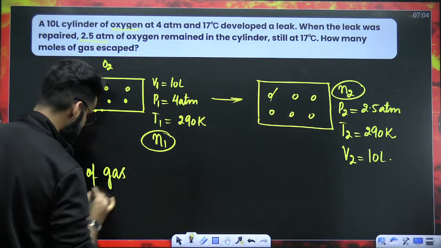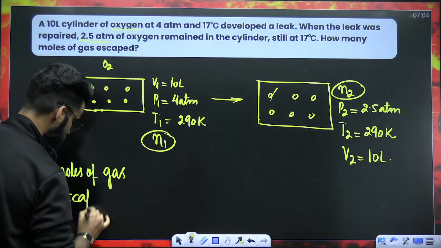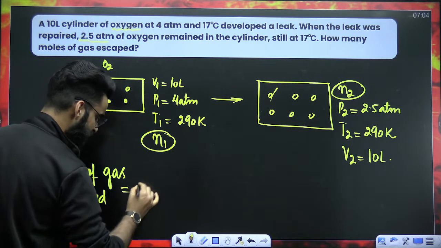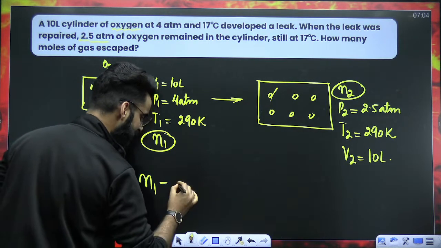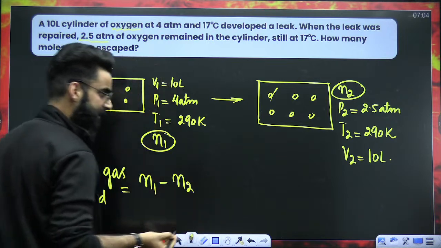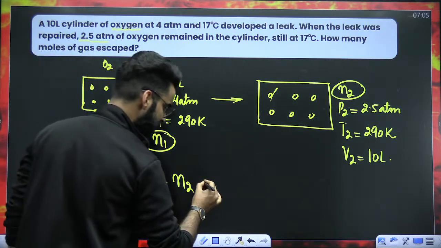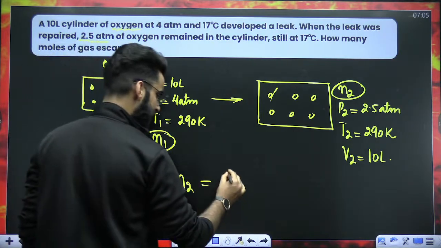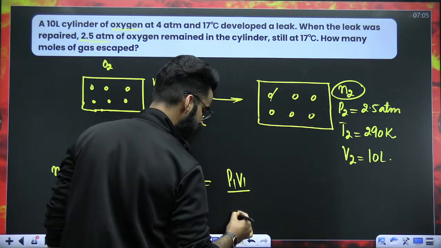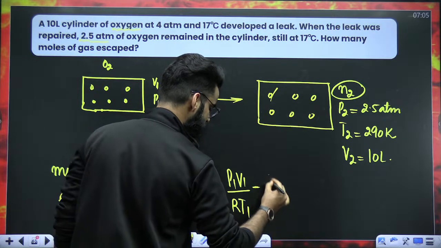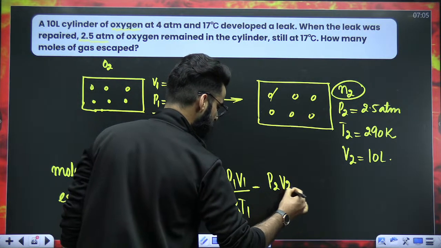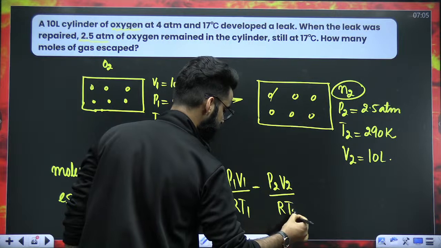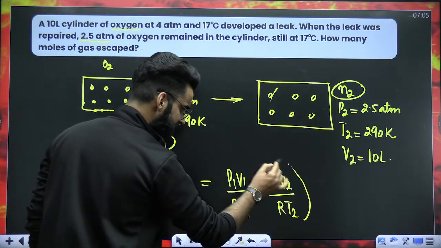How many moles of the gas escaped? Initially I had N1 moles and finally I'm left with N2 moles. So N1 minus N2 gives me the total moles of the gas which came out of the container, right? What is N1? N1 is going to be P1 V1 divided by RT1. What is N2? It's going to be P2 V2 divided by RT2. Correct? All the parameters are given to us.